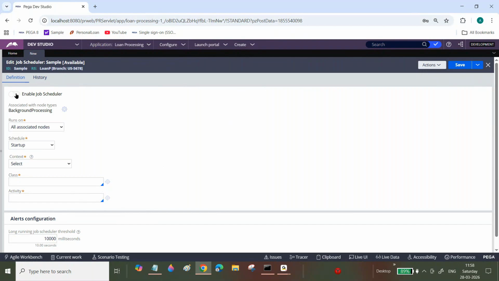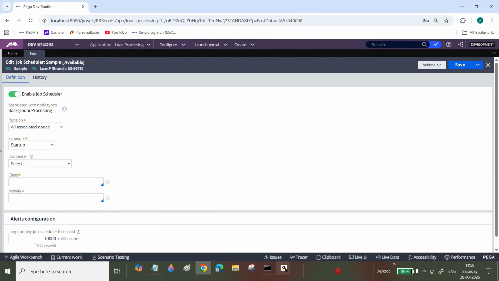It depends on whatever your lead suggests. Permanently, please enable this job scheduler when you are deploying, before itself. Yes, you can do it like that. Click on this one, and whatever time you are scheduling, at that particular time the job scheduler will execute. Remember this point: enable job scheduler.